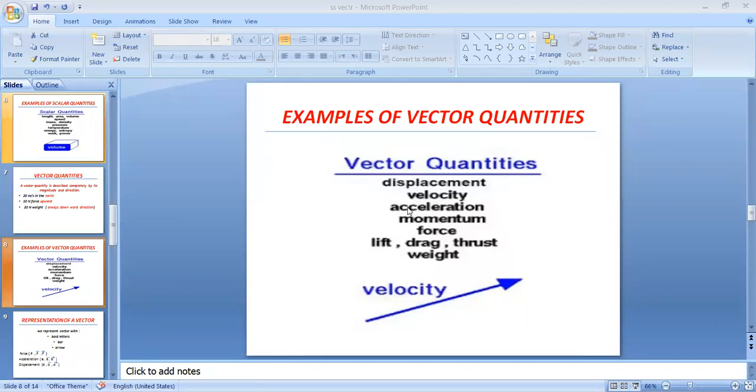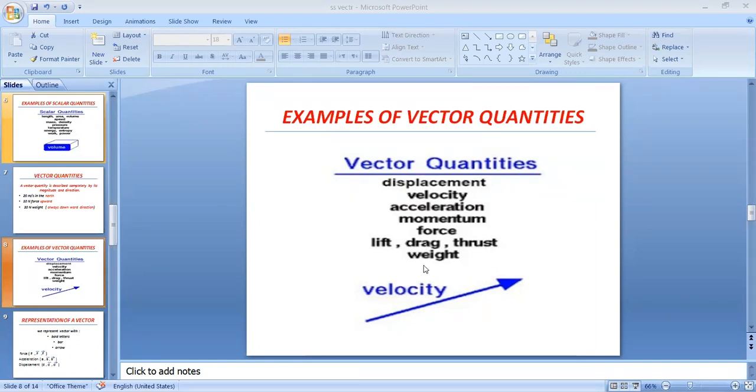Okay, second one is velocity. We have discussed it is also a vector quantity. It has direction. Now acceleration, it has direction because when velocity changes with respect to time, it is called acceleration. Direction is also involved here. Then momentum, force has direction. Lifting anything, lifting upward, so it is also a vector quantity. Drag means to move anything. It is also a vector quantity. Thrust, it is upthrust. Upthrust means the force that is pulling a body in upward direction. So it also has direction.